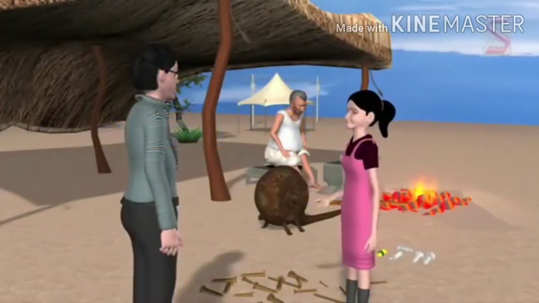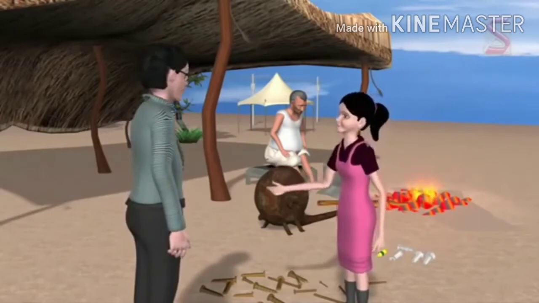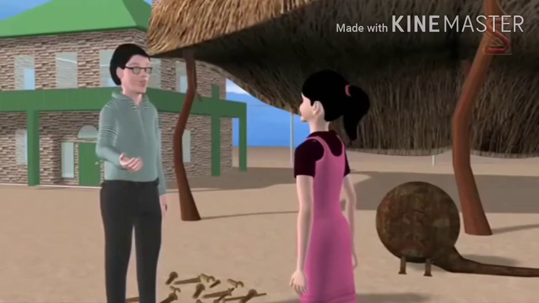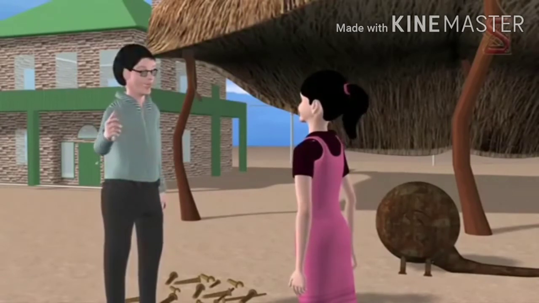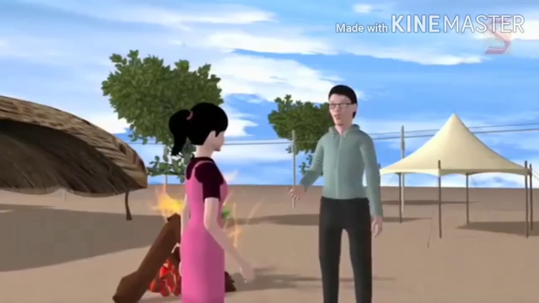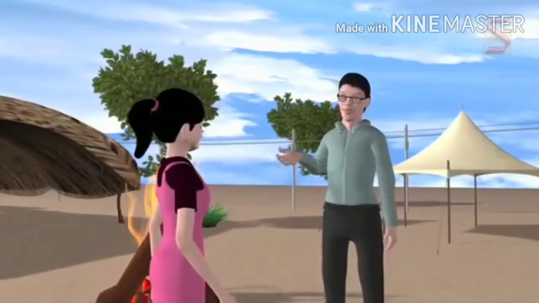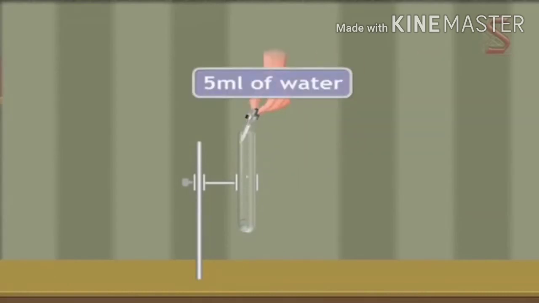Do metals react with bases in the same way that they react with acids? Yes, the reactions are quite similar. Metals react with bases such as sodium hydroxide to produce hydrogen gas. Let's verify this with an experiment. Prepare a fresh solution of sodium hydroxide in a test tube by dissolving 3 or 4 pellets of it in 5 milliliters of water.